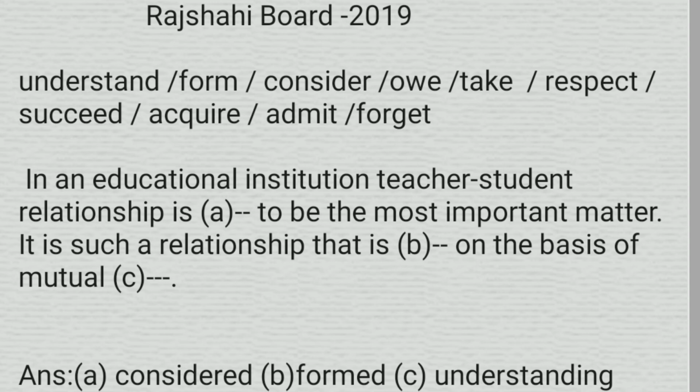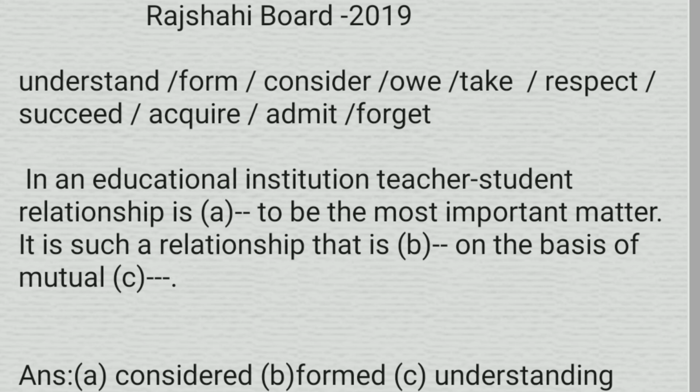It is such a relationship that is dash on the basis of mutual dash. It's also written in passive voice, and the suitable word for B is form. So the answer will be formed.